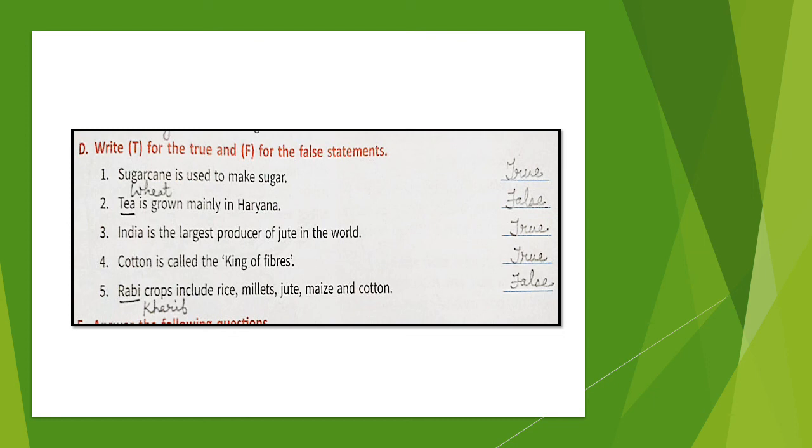India is the largest producer of jute in the world. True. Cotton is called the king of fibers. True. And Rabi crops include rice, millets, jute, maize, and cotton. This is false because these are kharif crops.